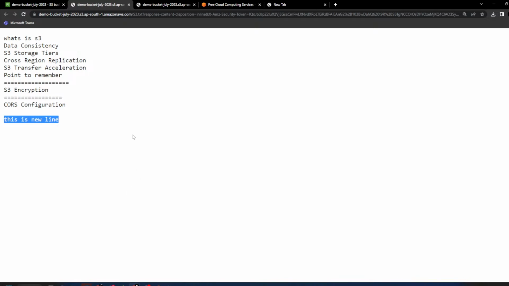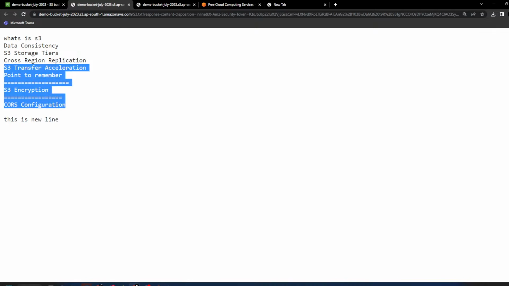If somehow Amazon returns you the old content, will that be acceptable to you? If this is a very small file it's fine, but we are talking of petabytes of data, and it takes some time to replicate the data and apply the changes everywhere.